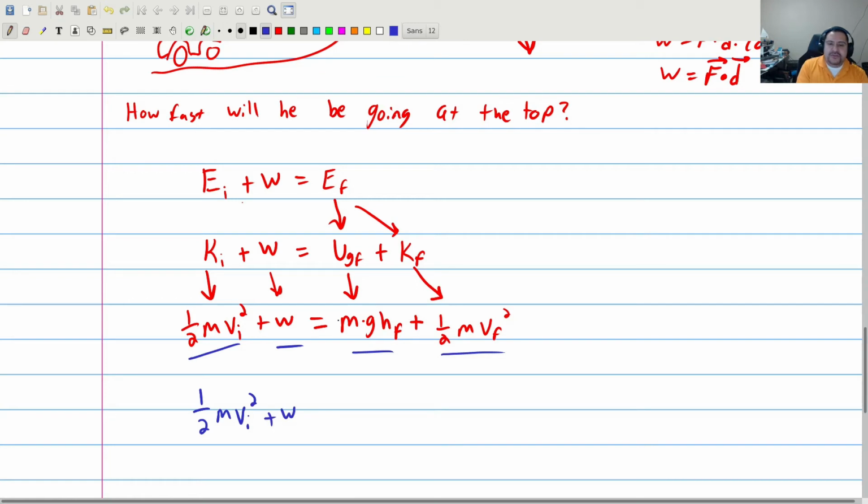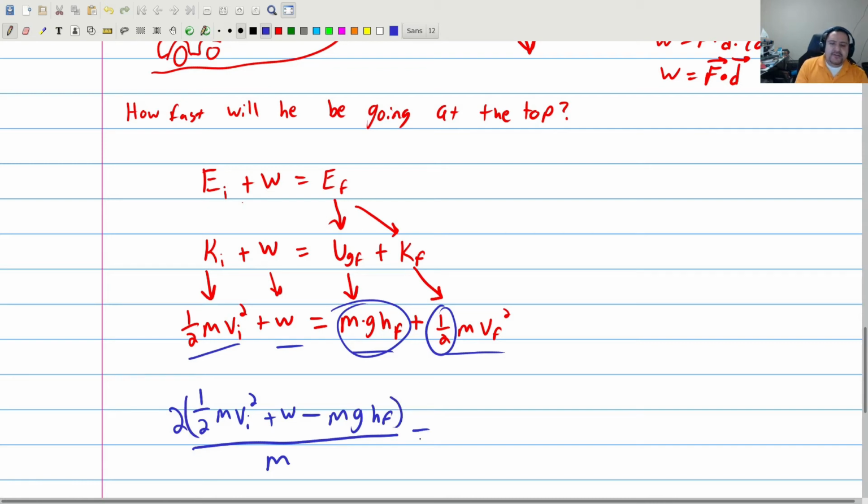I'm then going to subtract this to the other side, minus m g h final, divided by m. In order to get rid of the m, I'm going to divide by an m. And then in order to get rid of the 1/2, I could divide by 1/2, or I could just multiply by 2 on top or on the side. I'm going to multiply the whole thing by 2 up here, and that's the same thing.